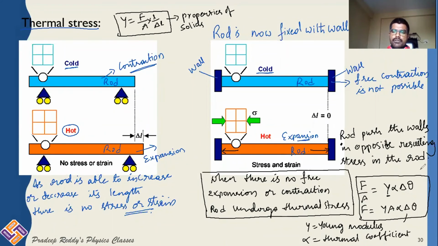So these are the equations. You need to keep them in your mind when you are expressing thermal stress. And remember, when the rod is free to expand or contract, it does not undergo any thermal stress. Thermal stress in the rod will be 0. Whereas if the rod is unable to expand or contract because the walls prevent it, being fixed between the two walls, the rod would undergo thermal stress, and that thermal stress is equal to Y alpha delta theta.